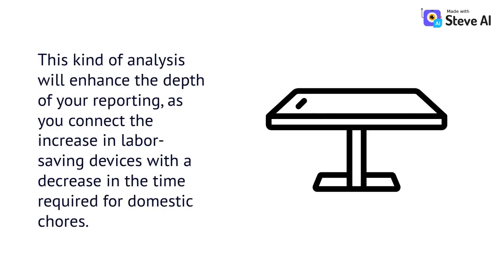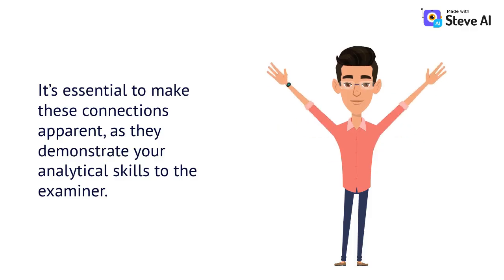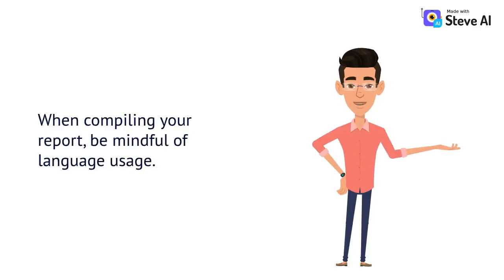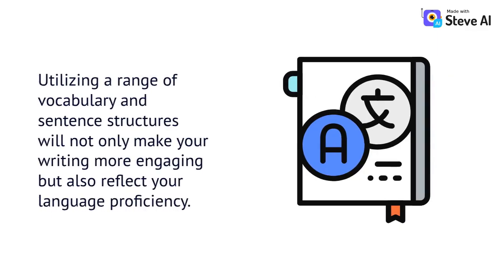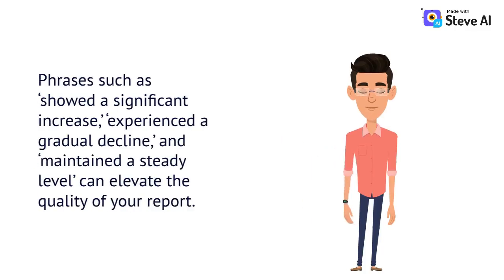This kind of analysis will enhance the depth of your reporting, as you connect the increase in labor-saving devices with a decrease in the time required for domestic chores. It's essential to make these connections apparent, as they demonstrate your analytical skills to the examiner. When compiling your report, be mindful of language usage. Utilizing a range of vocabulary and sentence structures will not only make your writing more engaging but also reflect your language proficiency. Phrases such as "showed a significant increase," "experienced a gradual decline," and "maintained a steady level" can elevate the quality of your report.